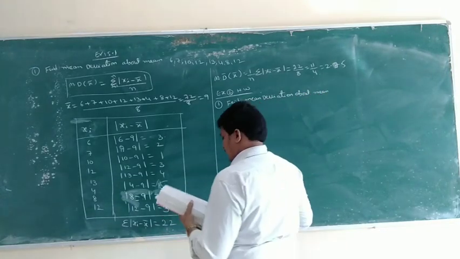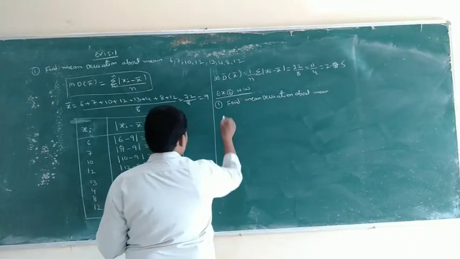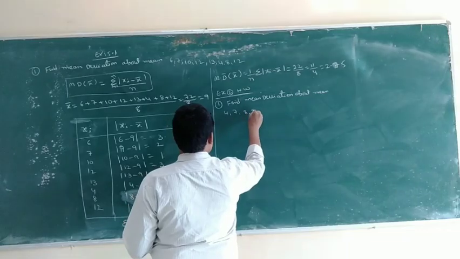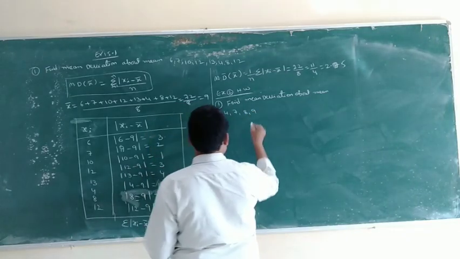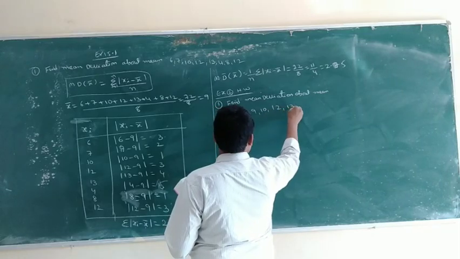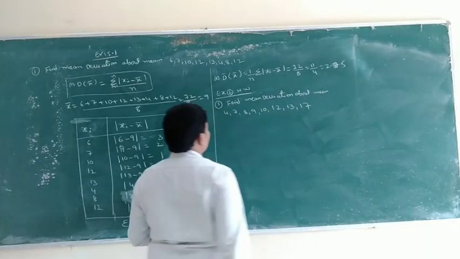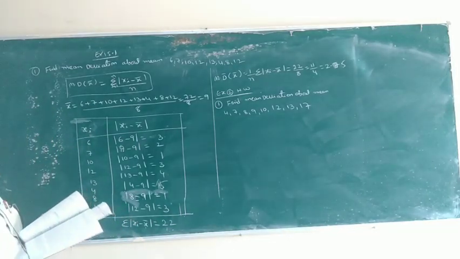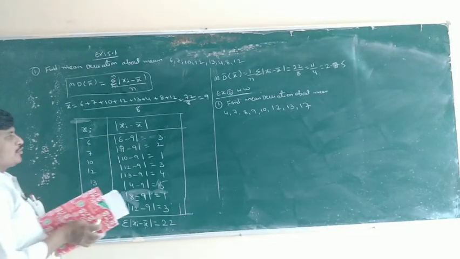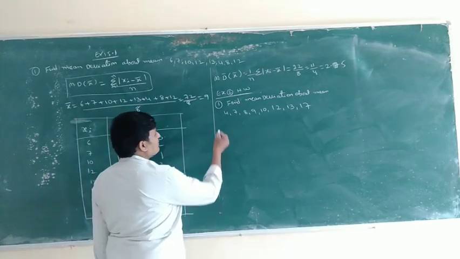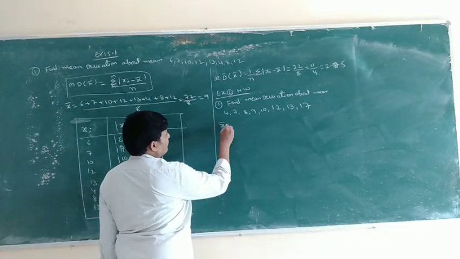What is the data? 4, 7, 8, 9, 10, 12, 13, 17. Mean deviation about the mean. First, to find the mean deviation about the mean, we have to calculate x bar, the mean.